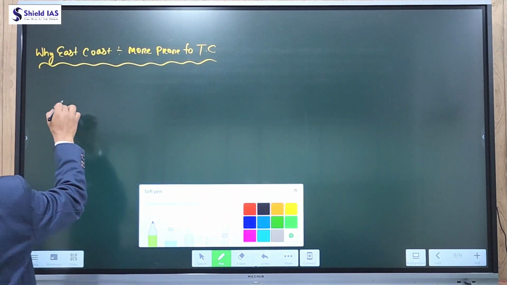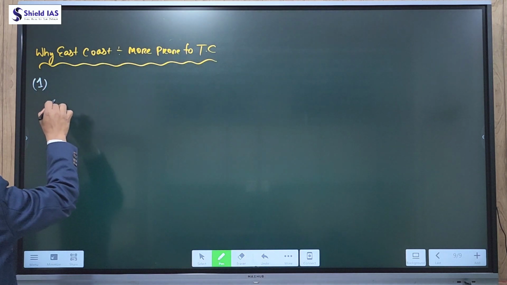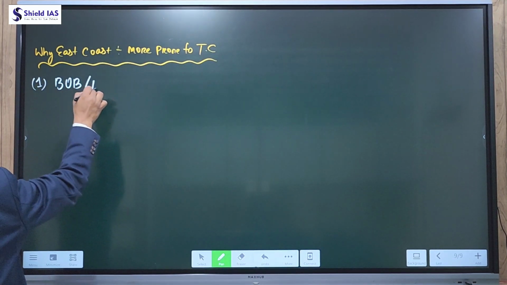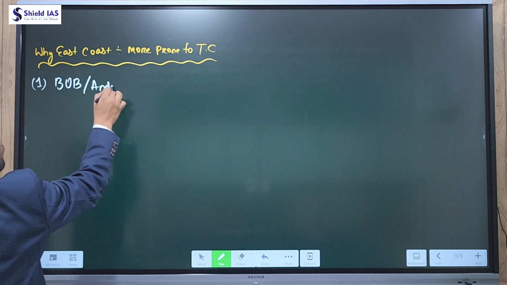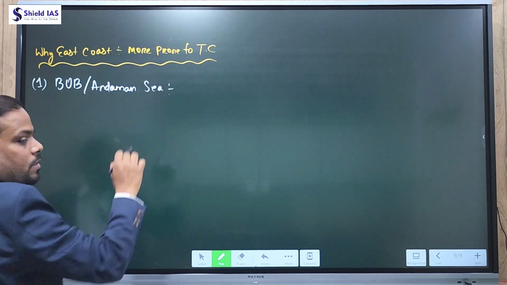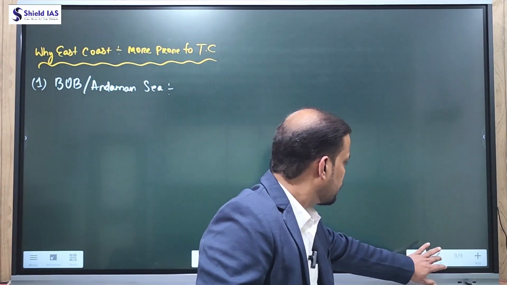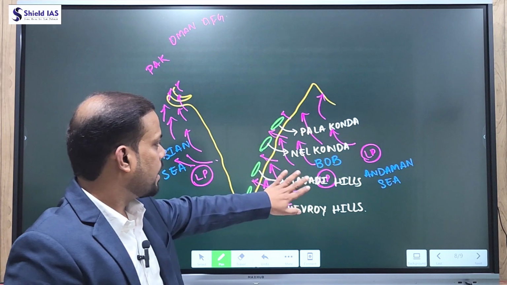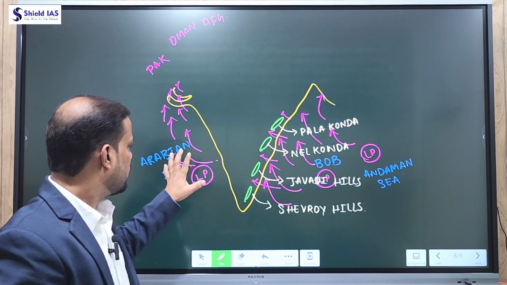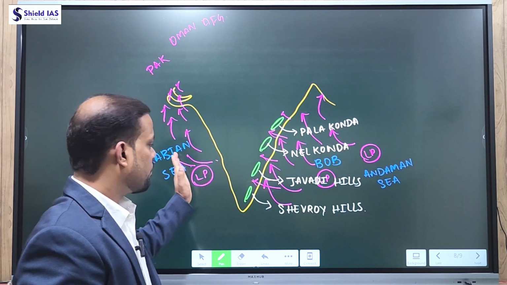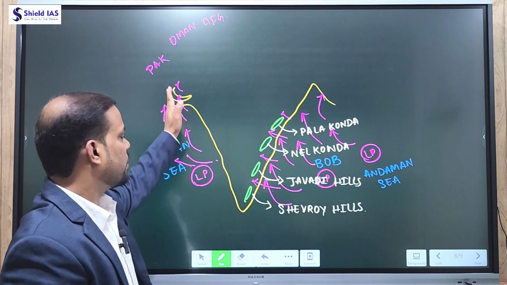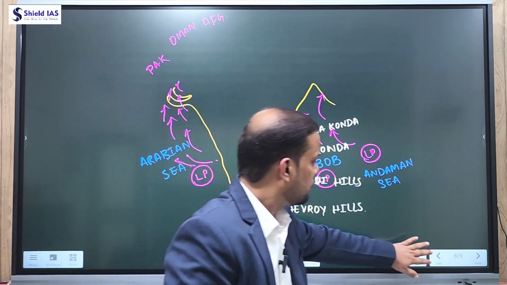The reason number one, as I discussed in the previous slide, the cyclones which originate in the Bay of Bengal, or we can say Andaman Sea, directly hit the east coast of India. While the other branch of tropical cyclone, which originates in the Arabian Sea, moves away from the west coast and, due to the general curve toward the north, hits the west coast of Gujarat and Rajasthan region.